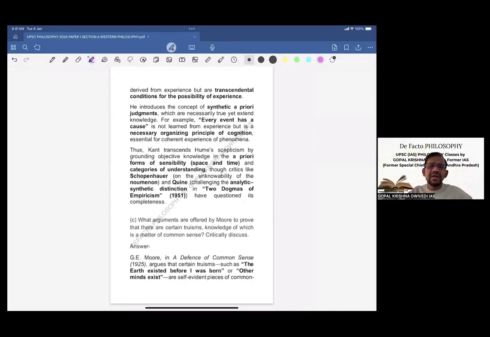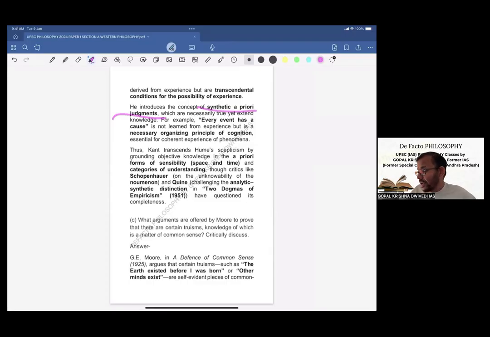So this is Kant's view on a priori categories. Now he introduces the concept of synthetic a priori judgments, which are necessarily true yet extend knowledge. For example, every event has a cause is not learned from experience, but is a necessary organizing principle of cognition, essential for coherent experience of phenomena.